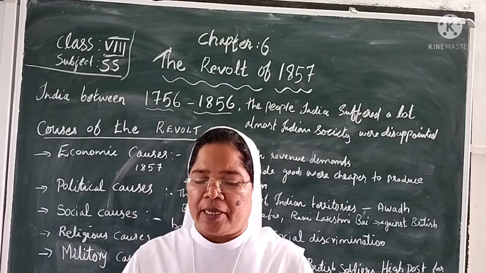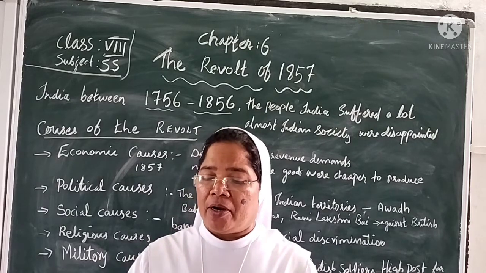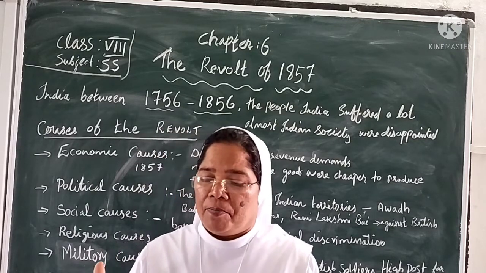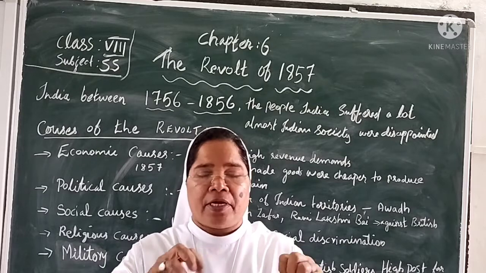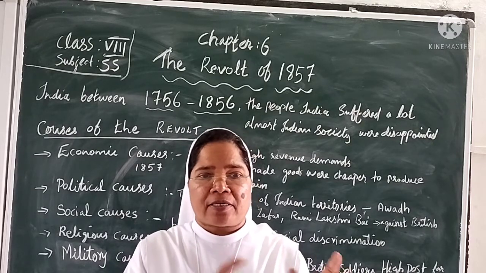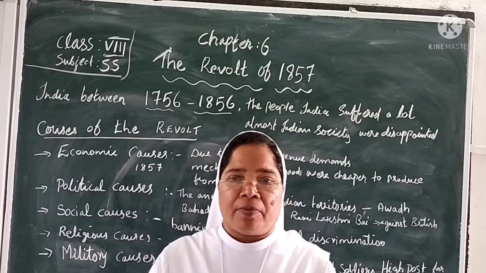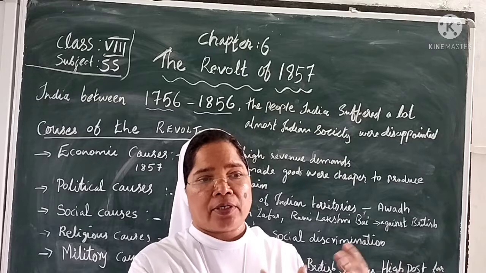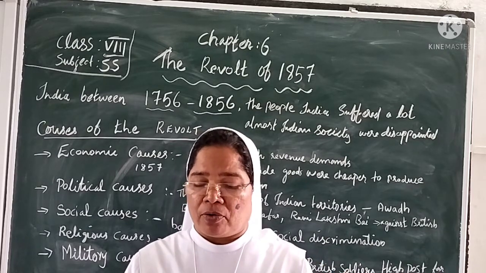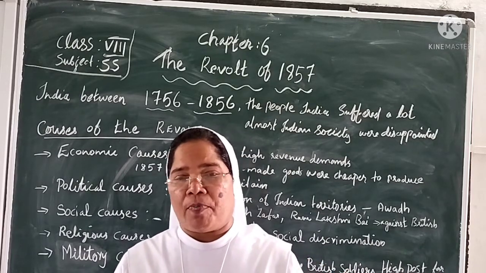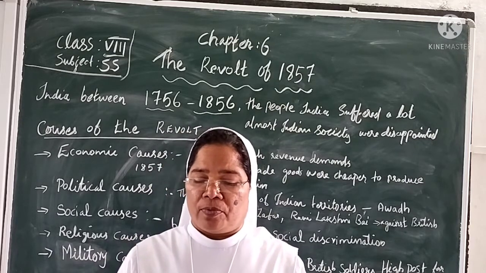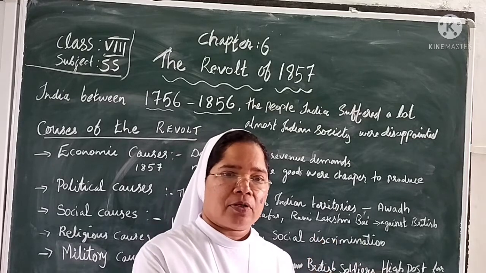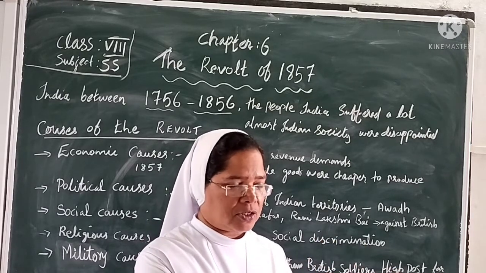The second point is the machine-made goods that were cheaper to produce. The Indian craftsmen made goods by hand. In the previous lesson we studied that hand working. But the people abroad were importing very cheap machine-made clothes here. So what happened? The people preferred to buy these goods because they were much cheaper. People preferred to buy cheaper cloth, as they had little money.